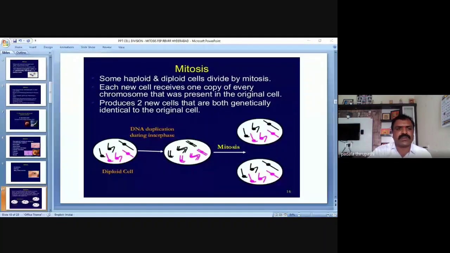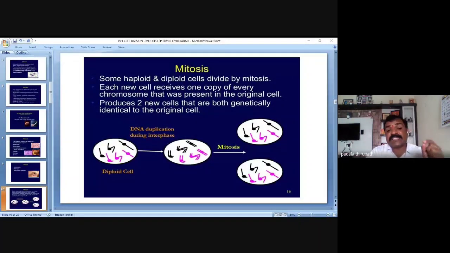Right. So this mitosis takes place whether in haploid cells or diploid cells. Some of the friends are asking me. My dear friends, remember, mitosis takes place in both cells, whether haploid or diploid. Both are going to divide by mitosis, and each new cell receives one copy of every chromosome that was present in the original cell. We have already discussed it.